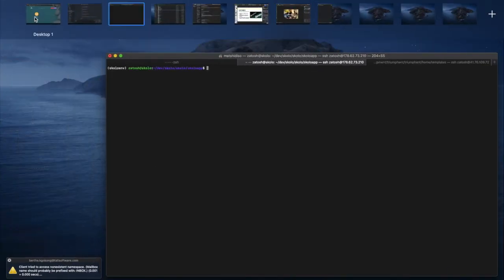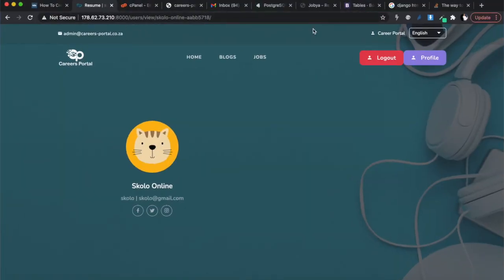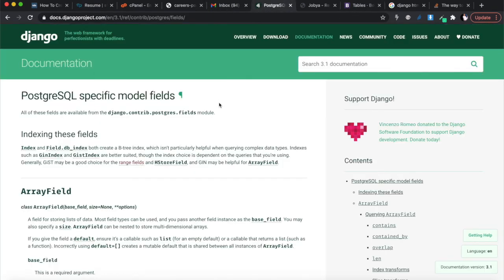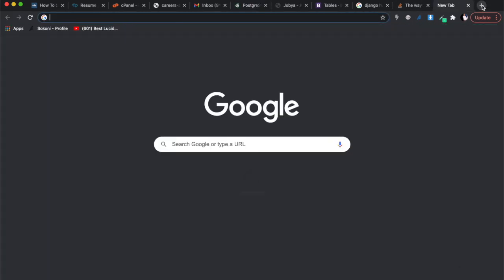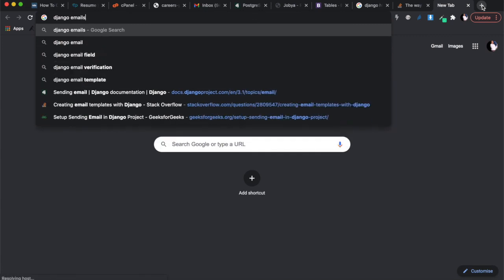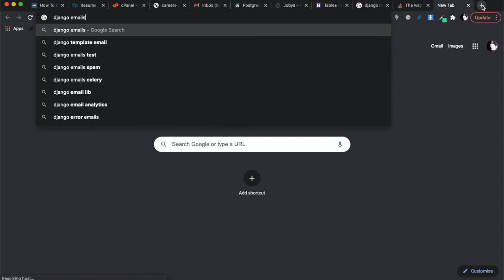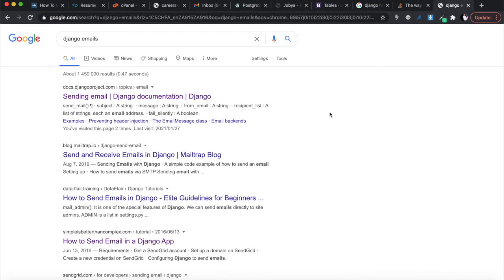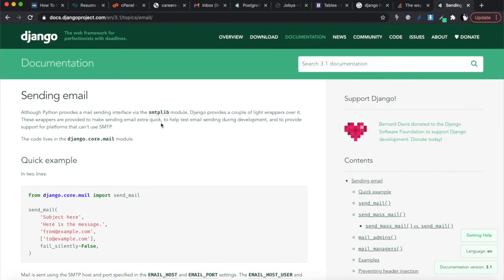And for that, I'm going to link in the description below. I think I've closed the Django page, but that's not a problem because I can just open a new one. So just search Django emails, something like that, and see what comes up. I know I'm sending email from Django. Okay, there it is, and make sure it's the Django documentation, and I'll take you quickly through it.